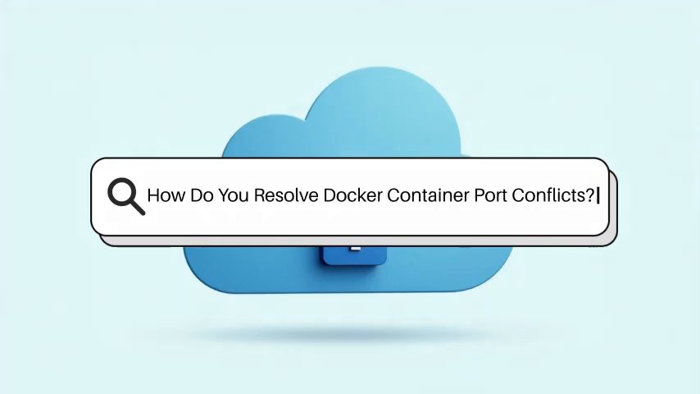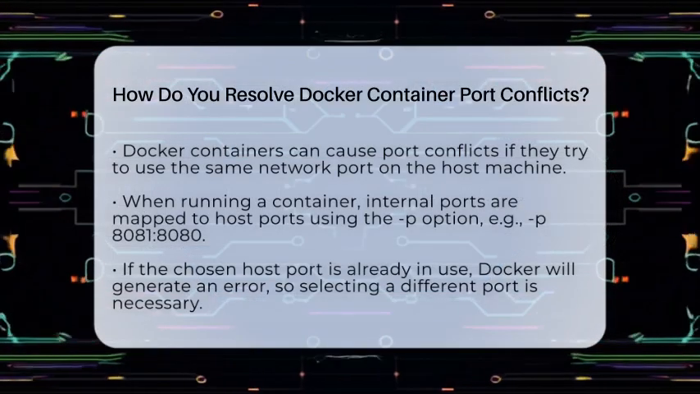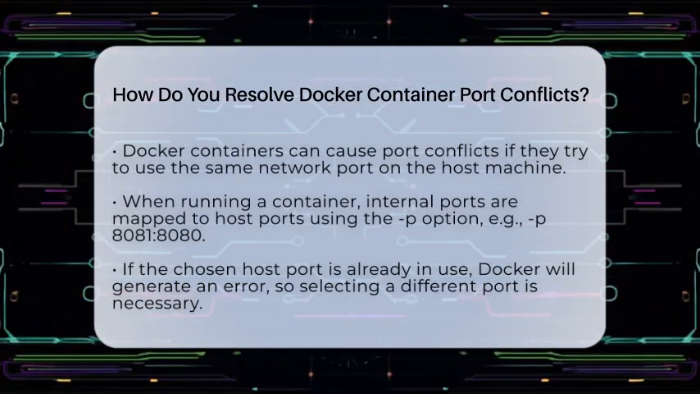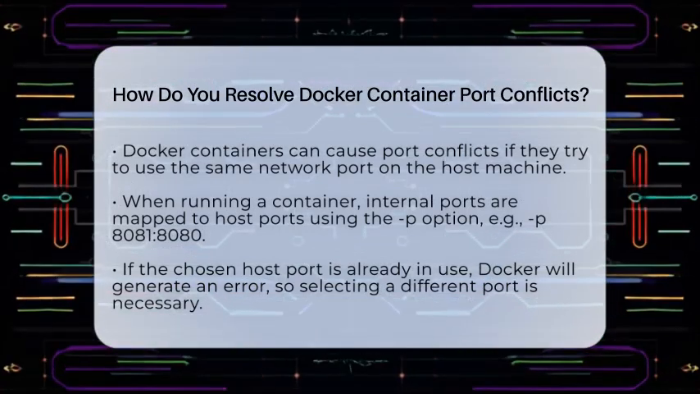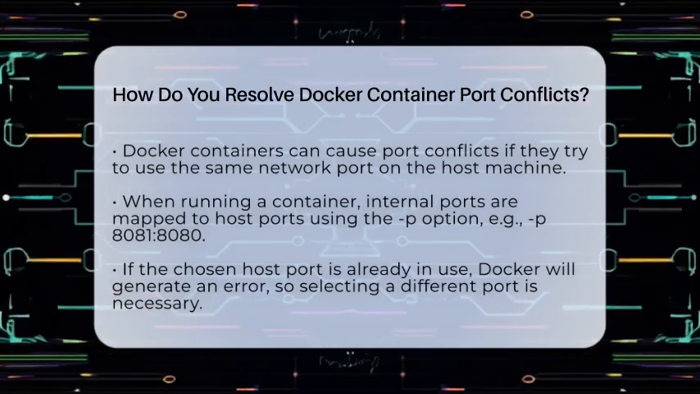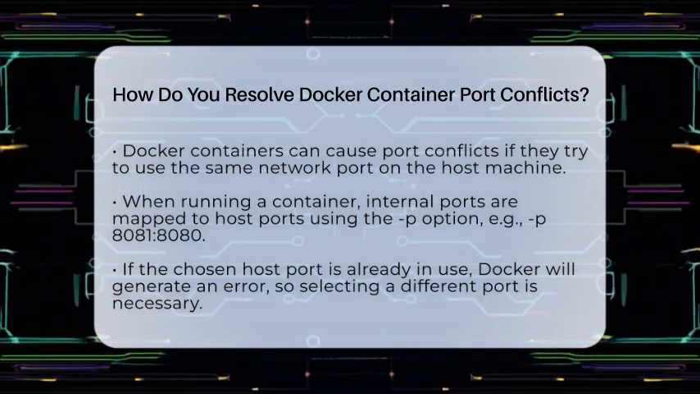How do you resolve Docker container port conflicts? Imagine trying to run two different applications on your computer that both want to use the same door. That's what happens when two Docker containers try to use the same network port. It can cause errors and make your containers inaccessible. So, how do you fix this?